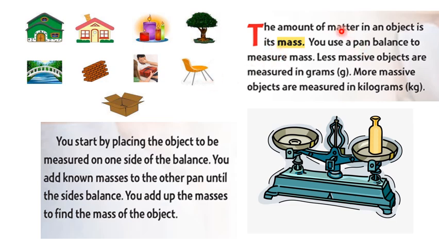Now, other physical property, we have to know everything about it. Mass. What is the meaning of mass? The amount of matter in an object is its mass. Like what? The amount of the plastic in this chair, the amount of brick in the blocks, the amount of carton in this box. Many things.